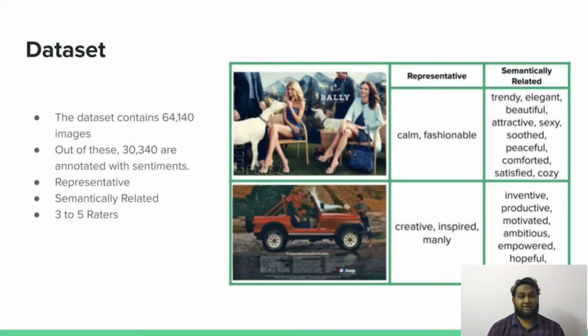Some examples of advertisements are shown here. Each of these 30,000 images is annotated with at least one representative sentiment. Besides, the dataset also groups together semantically close sentiments into a representative sentiment as shown. Each advertisement in the dataset is annotated by at least 3 raters and at most 5 raters.